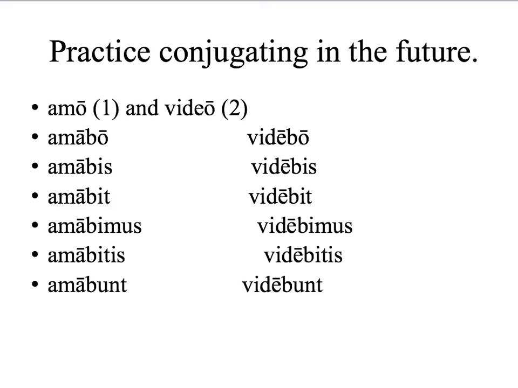Two more verbs: amo, amare, video, videre. First conjugation, take the present stem, add the new endings. Second conjugation, take the present stem, add the new endings: bo, bis, bit, bimus, bitis, bunt.